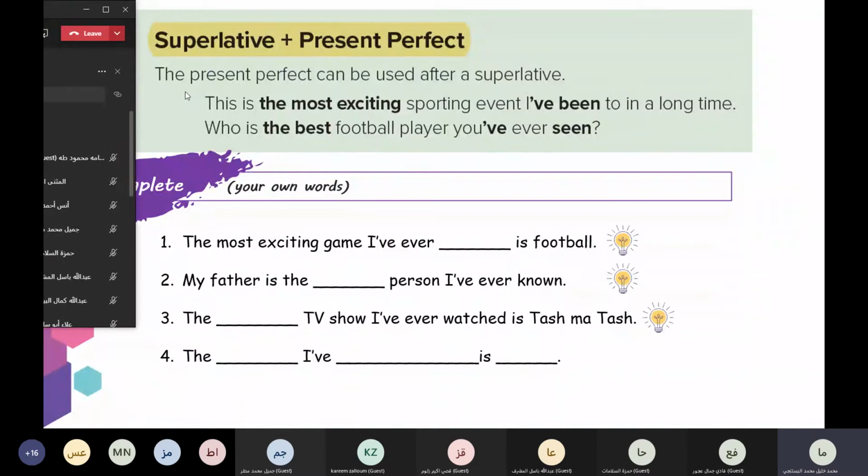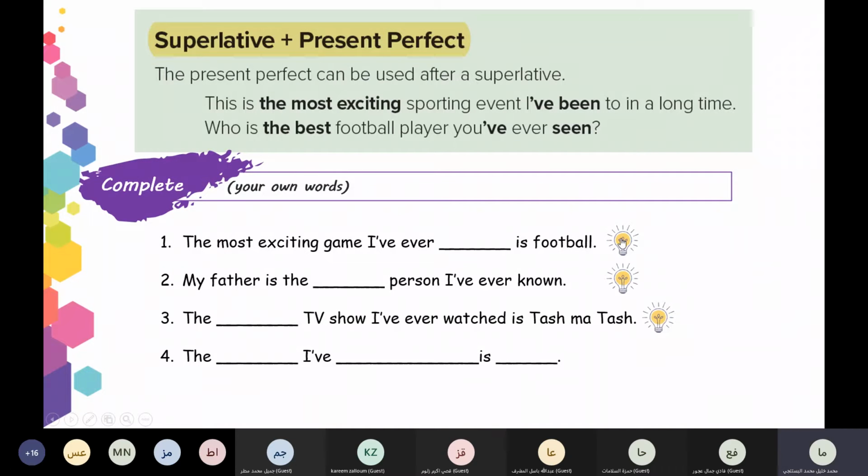The most exciting game I have ever played, seen, watched. The most exciting game I have ever played is football. Good. Played, watched, enjoyed, etc. But you have to put what? Verb 3, because here we have present perfect. Number 2. Okay. Continue.